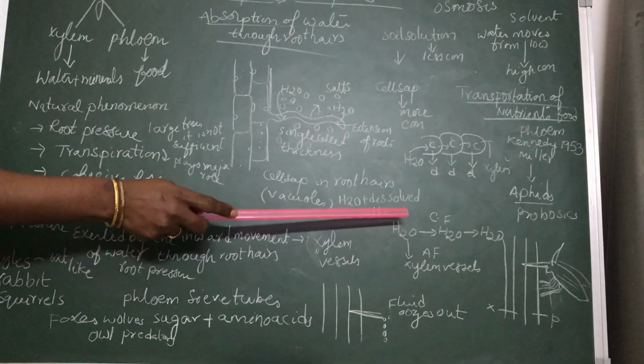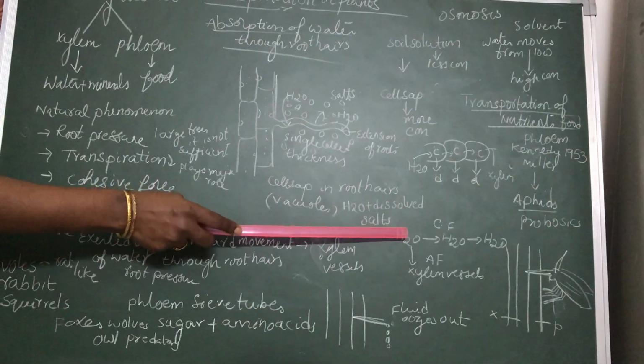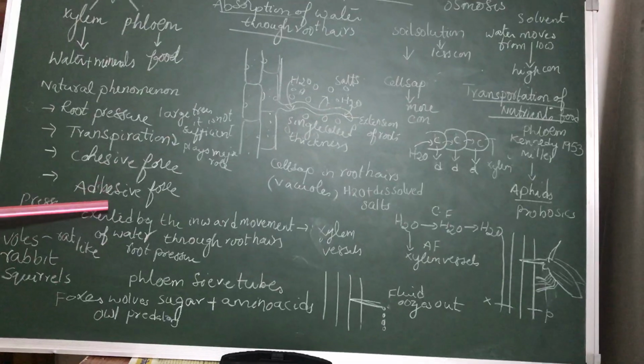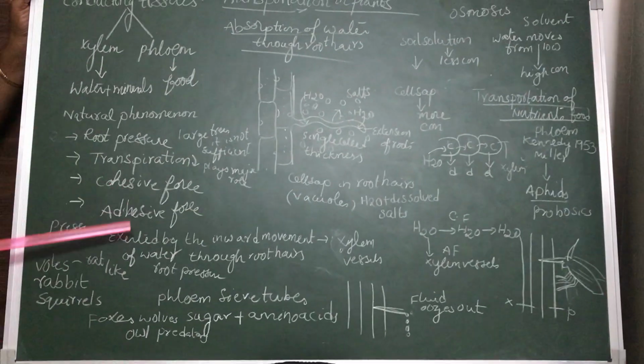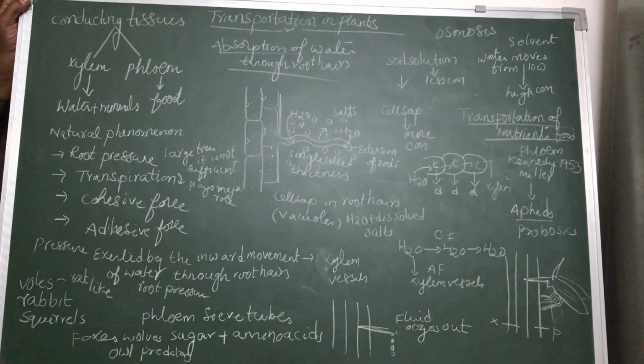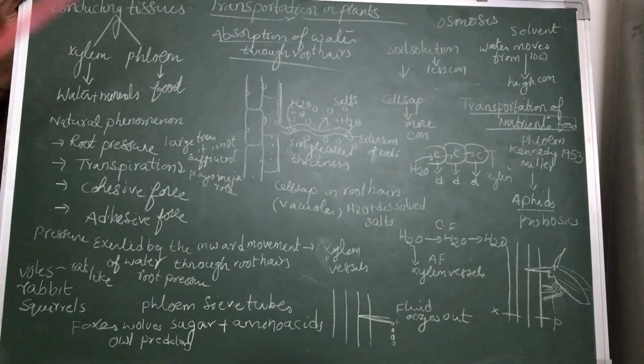Adhesive force means the force seen between a liquid and a solid. Because of this adhesive and cohesive force, there is a continuous column of water molecules from the root xylem to the stem xylem or leaf xylem.